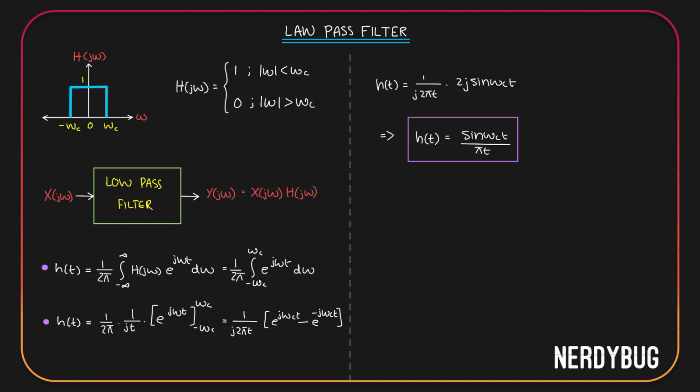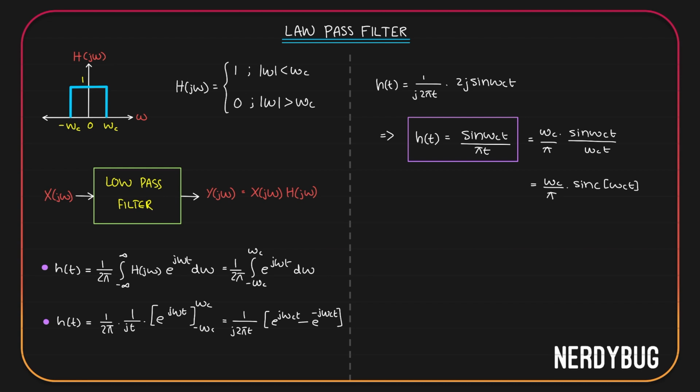Let us multiply and divide this with omega c. Then this will become omega c sine omega ct divided by pi omega c t. I have multiplied it with omega c, divided it with omega c. I am going to take pi out and put it over here. Now over here I have sine omega ct divided by omega ct. This is a sinc function. So we can write this is equal to omega c by pi multiplied by sinc of omega ct.